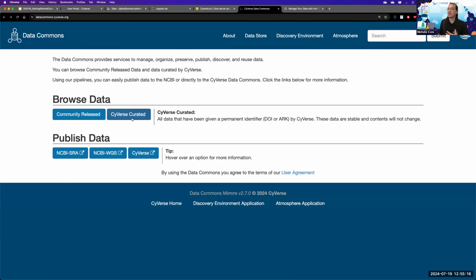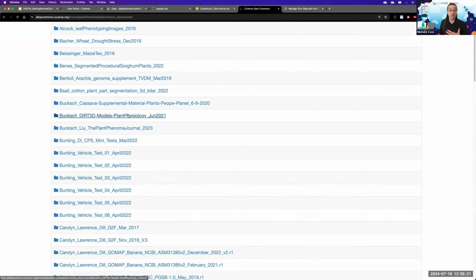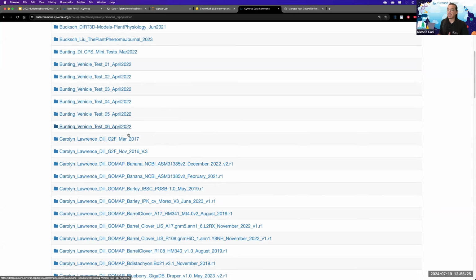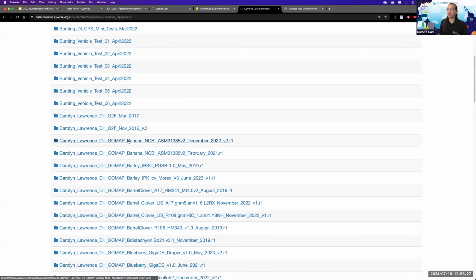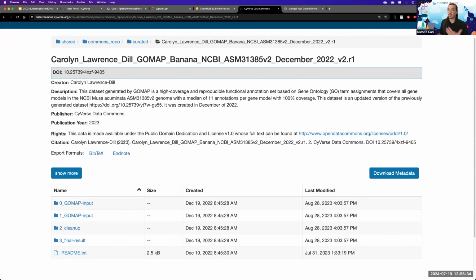And lastly, I want to show you CyVerse Curated, where we hold our own DOIs. We do own 11 petabytes of data, and a lot of this data comes down to registered DOIs where people have uploaded the data. For example, the Caroline Lawrence Still group has gene ontology data that they have uploaded, and now this DOI will forever redirect to this folder.